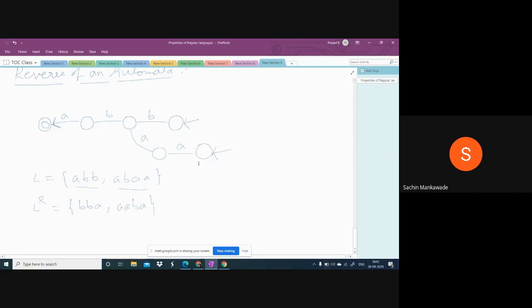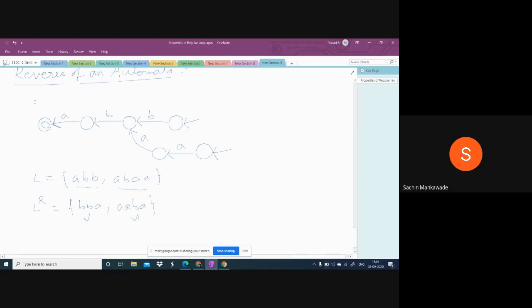Now look at this initial. From initial, what is the string here? BBA, which is this one. And from initial, what is the string? ABA, this one. So this is the way of finding the reverse of an automata.